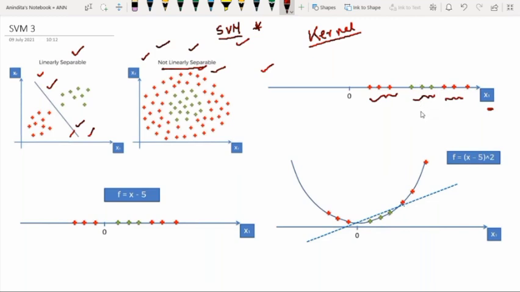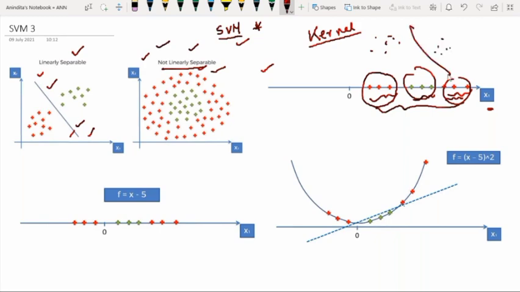Now, how can we apply a method of increasing dimensionality of the space to make it linearly separable? Because if it is not linearly separable, then we cannot separate them. So we have to find some situation by which we can separate them. Separating them means all red points will be grouped together and all green points will be grouped together, and we will draw this kind of line.